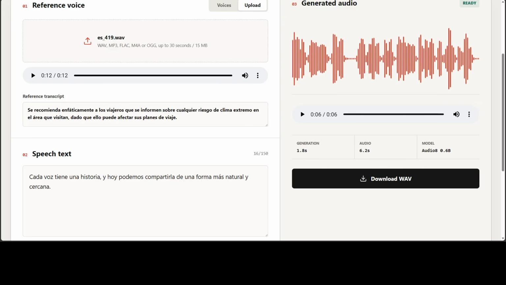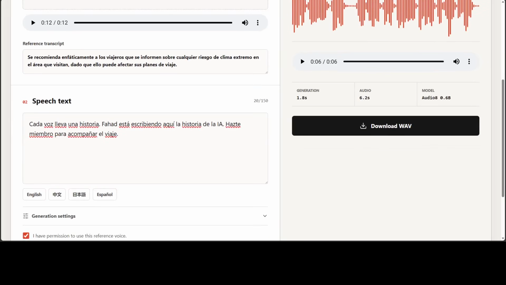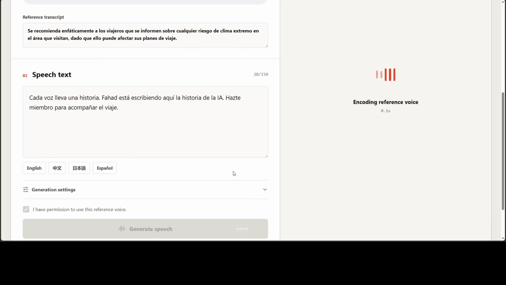What do you think? Let me generate another one with the same Spanish.